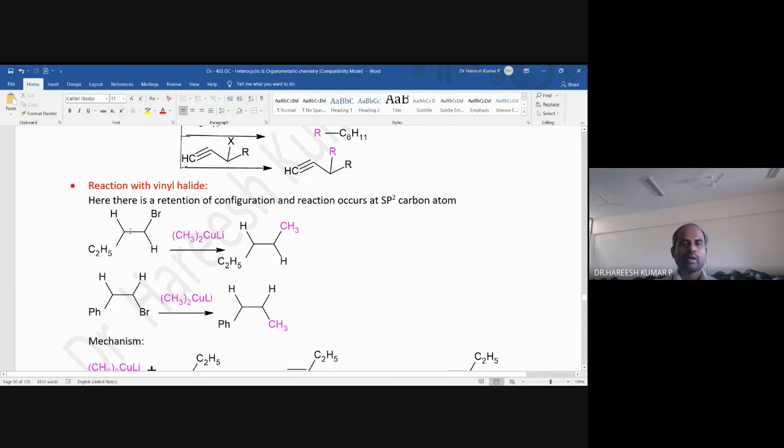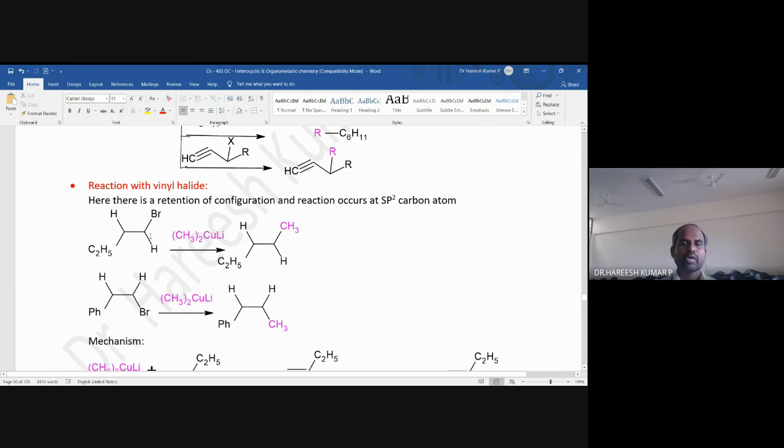But stereochemistry retention means there should be a double bond here. If there is a double bond, we can say that this is in a trans position, trans group. So in the product also trans is retained. So you need to make a double bond here.